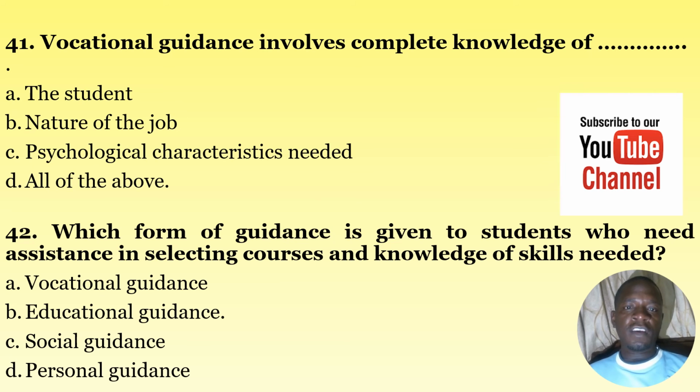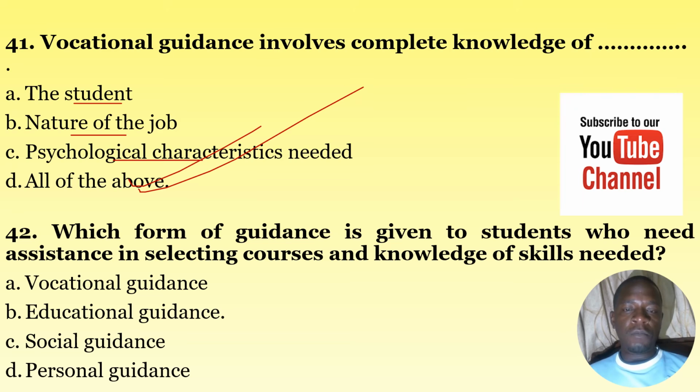Vocational guidance involves complete knowledge of A, the student, the nature of the student, nature of the job, psychological characteristics, and all of the above. The correct answer is D, all of the above.